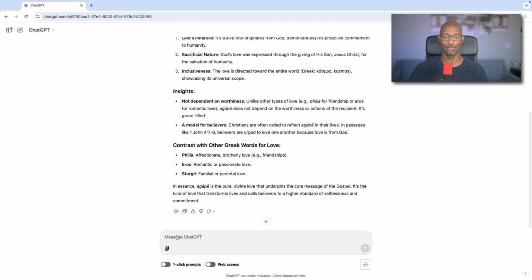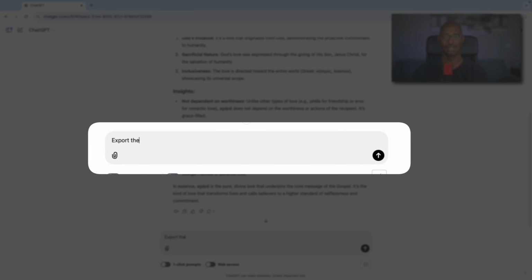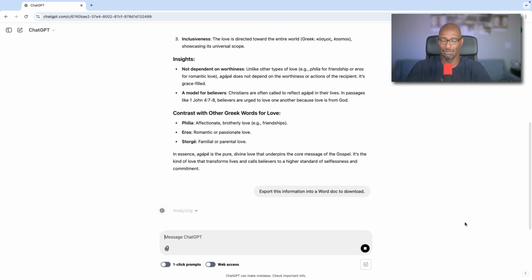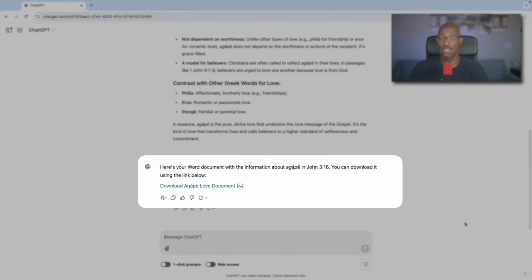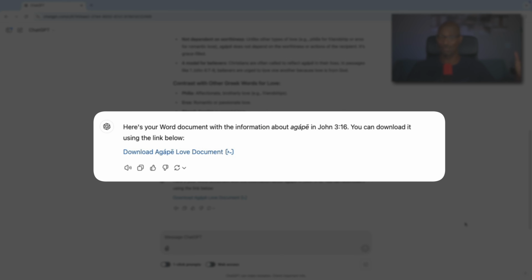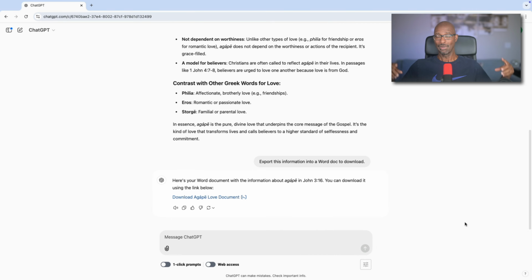All you do is, it's very simple. Just say, all right, export this information into a Word doc to download. And just hit enter here and ChatGPT starts analyzing and there it is. So this is just a quick bonus tip I wanted to share with you, but you actually can have this content export into a Word doc and you just click on here and you can download it. But now let's move on to our next prompt because we want to dive deeper into this word love.